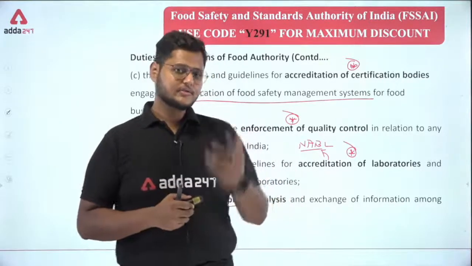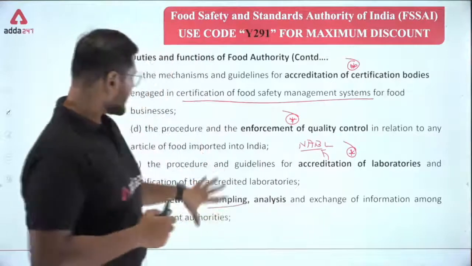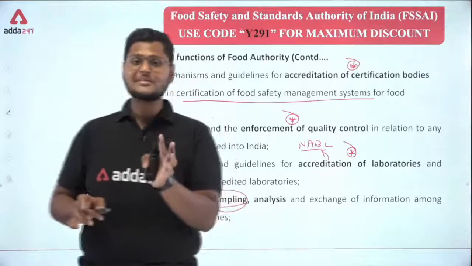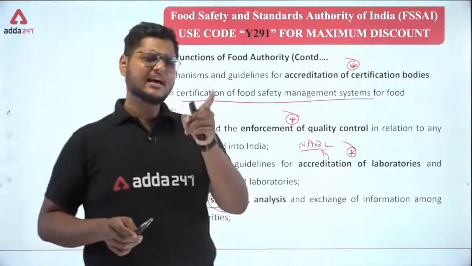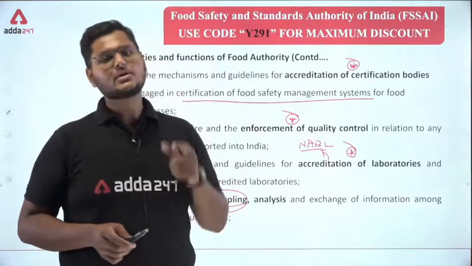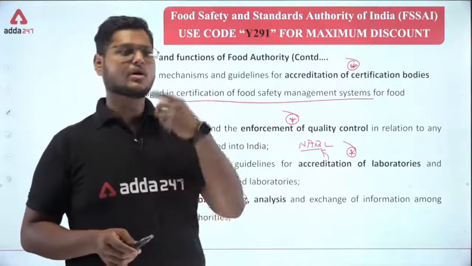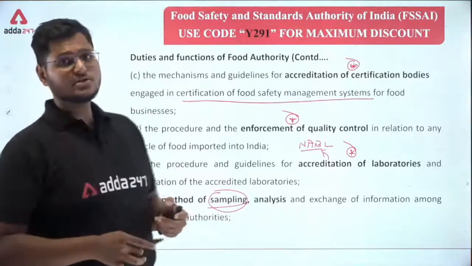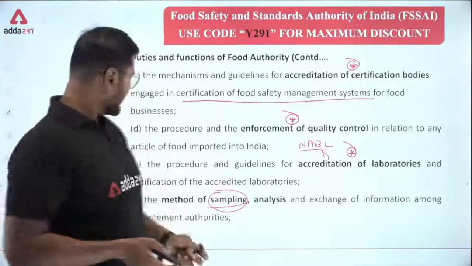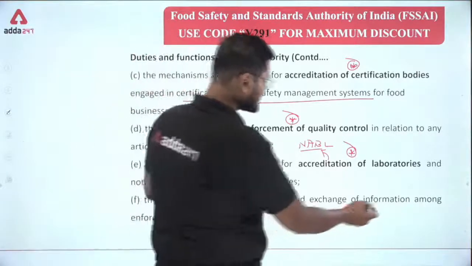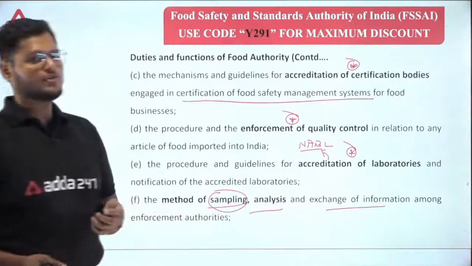Now these foods should be sampled. Sampling means, why should they be sampled? If you get a feeling that there is something wrong with this food, or you see something that can lead to food poisoning or unsafety of the food, in those cases sampling should be done because the food needs to be analyzed. So there are certain methods of sampling, analysis and exchange of information among the enforcement authorities.